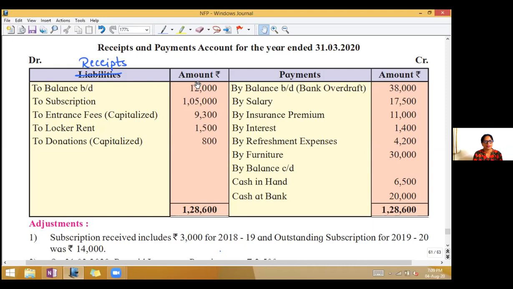First is to balance brought down 12,000. Then subscription, entrance fees capitalized, so you will add it to capital fund. To locker rent, to donations, again capitalized, so it will be added to capital fund. Payments: by balance brought down bank overdraft, by salary, insurance premium, interest, refreshment expenses, all these are expenses. Furniture, asset, and by balance carried down, cash in hand, cash at bank.